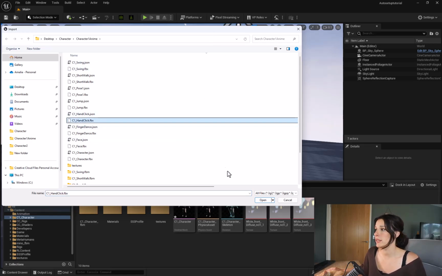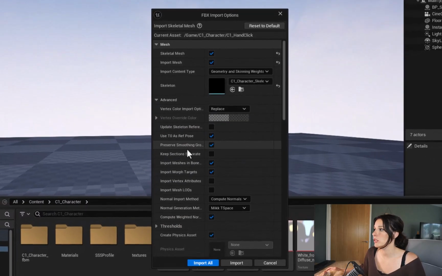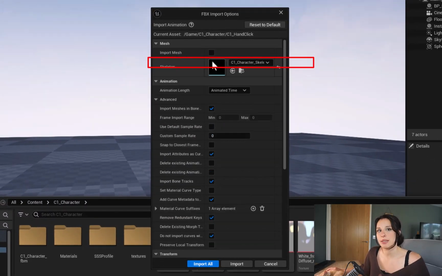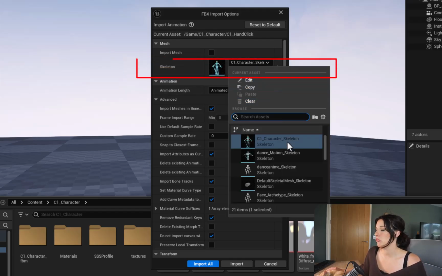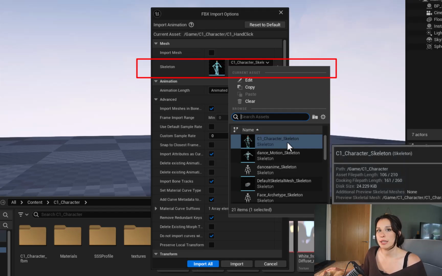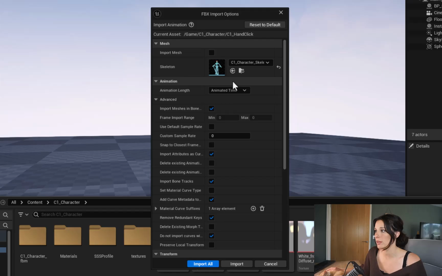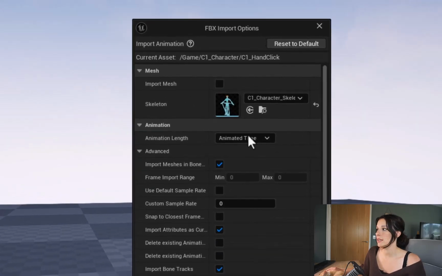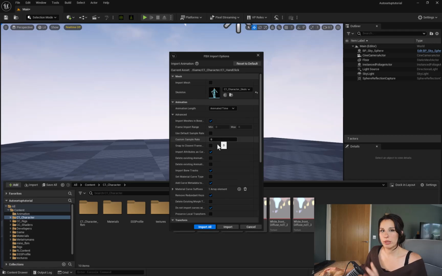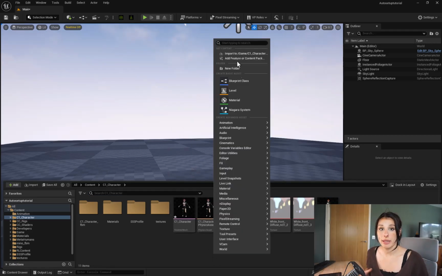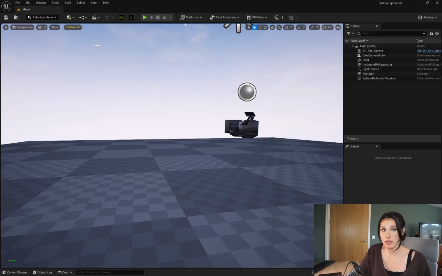animation. From the import settings, now this is where you've got to concentrate, because you need to uncheck import mesh, because as I said before, we've imported the skeleton mesh already. Next to skeleton, there will be a drop down window. So you just want to ensure that it is selected on the skeleton mesh that we imported just a second ago, because we're going to now apply all these animations to this one skeleton. Also in your animation layers, just ensure that animated time is selected, and that's it. Click on import and you've imported your first animation. Okay, so just repeat that process of bringing in all your animations one by one.